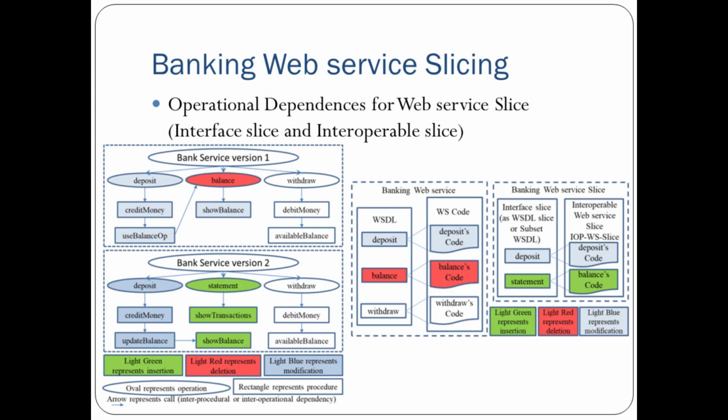This is an example of banking web service slicing, where the operation dependency of a web service goes from version 1 to version 2. Banking service version 1 has three operations: deposit, balance, and withdraw. In the next version, it has deposit, statement, and withdraw as the three operations. These operations call other methods which have gone through changes. Green shows insertion, red shows deletion, and blue shows modification. There are two types of structure: oval for the operation and rectangle for the method or procedure.